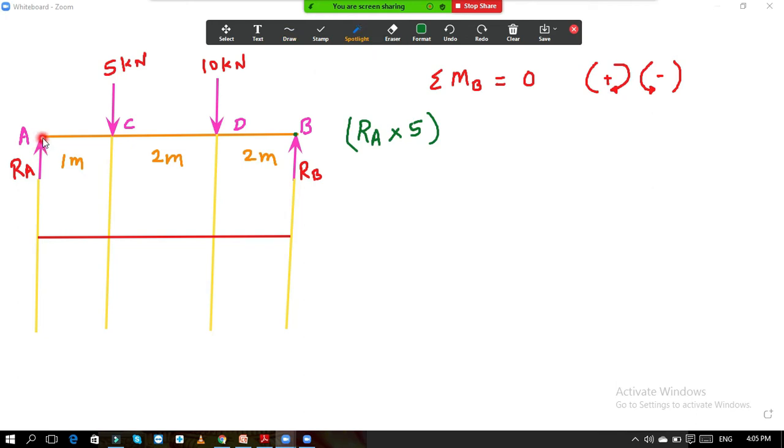Now see, if you see the tip of RA, it is moving upward. Now point B is here. If you rotate this RA towards the point B, then the direction of rotation is like this. This is the direction of rotation. In this way, it will rotate. So this direction is same to this direction.